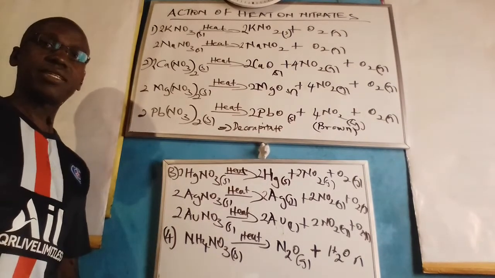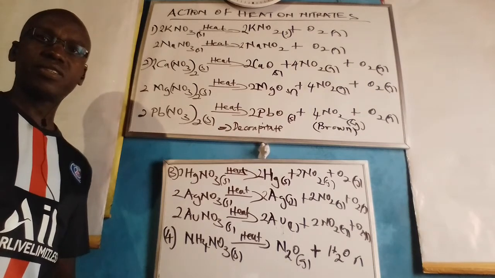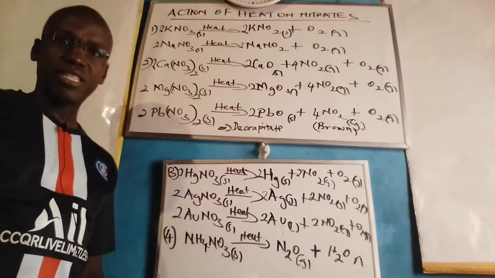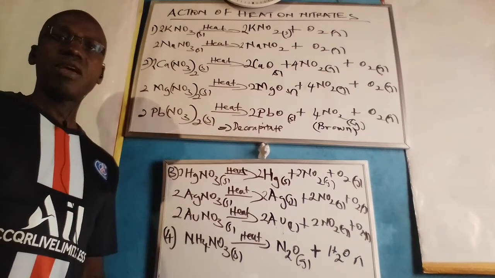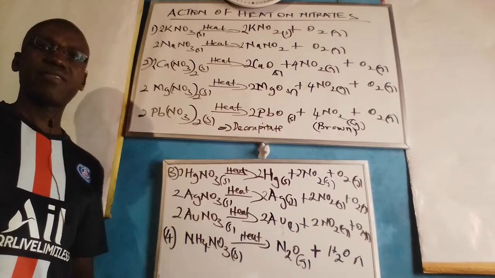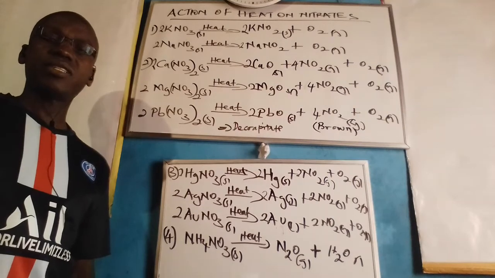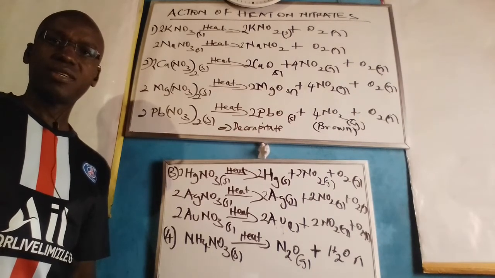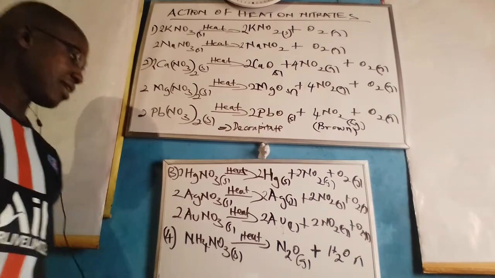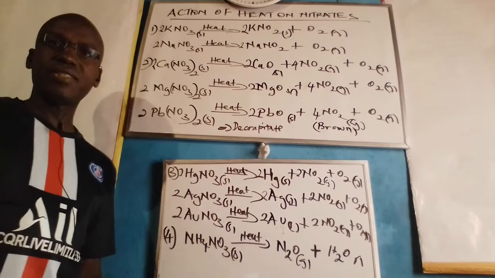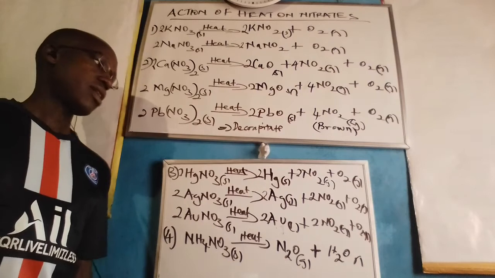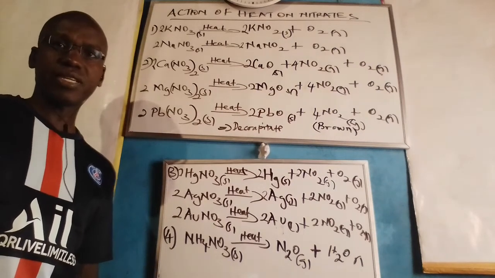In summary, we have said that the decomposition of nitrates of highly reactive elements like potassium, sodium, lithium, and any other monovalent species reduces them to their respective metal nitrites and oxygen gas. We have also said that the decomposition of metal nitrates of divalent molecules reduces them into their respective metal oxides, nitrogen oxide gas, which is a brown gas, and oxygen gas. And finally, we have said that the decomposition of the least reactive elements in nitrate form reduces them to their corresponding metals, nitrogen oxide gas and oxygen gas.